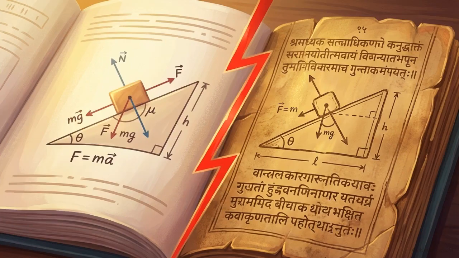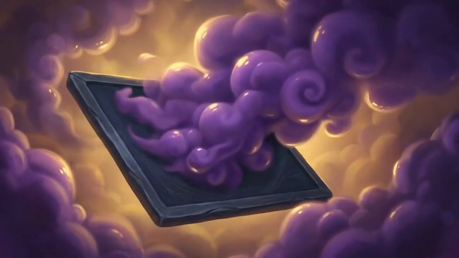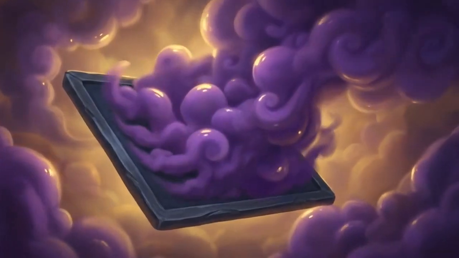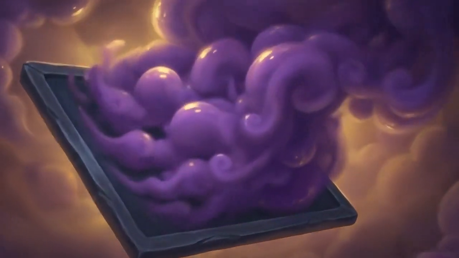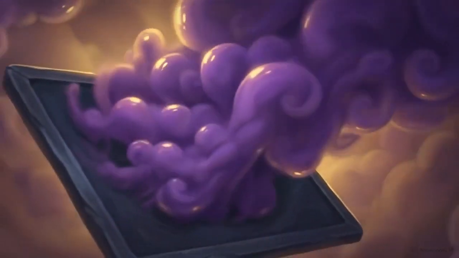This creates an immediate problem. Translating physical laws using ancient texts carries a specific risk. Without a clear boundary, a lesson on surface friction could easily drift into unverified religious dogma or magical thinking.